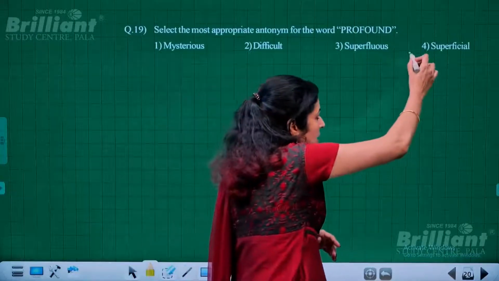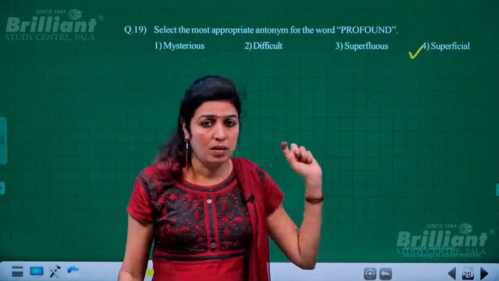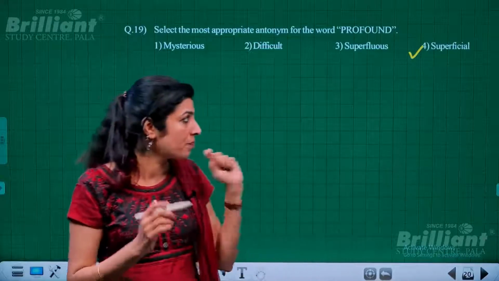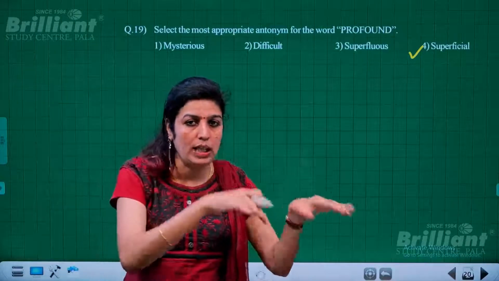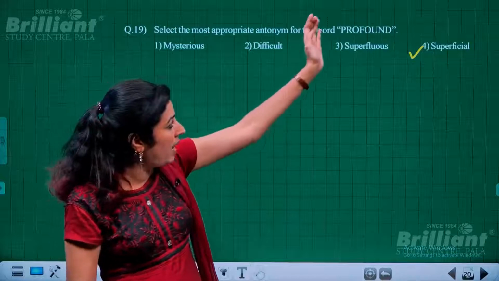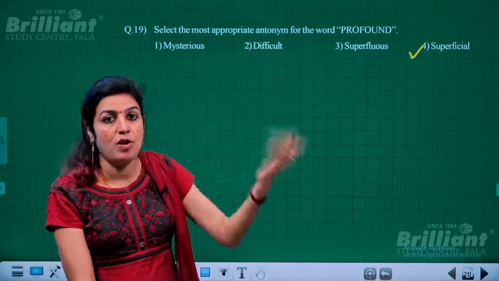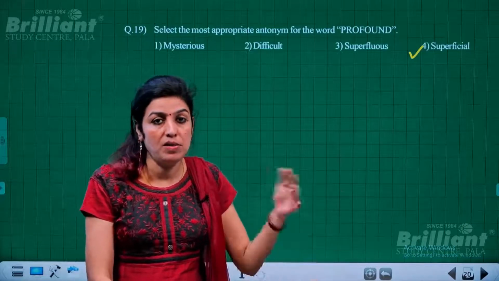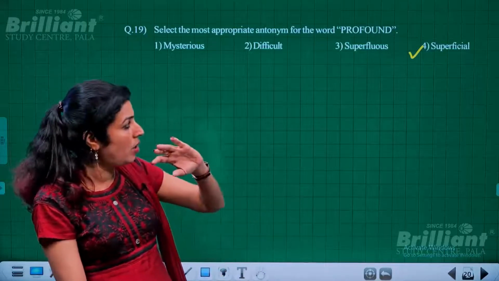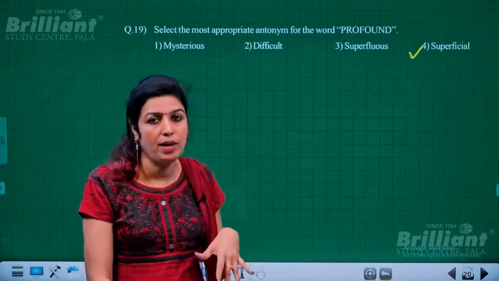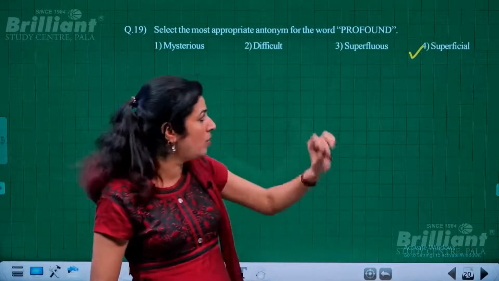Superficial means something just on the surface level. Last time also, I guess you came across this word superficial, which means something we get on the surface level, not going deep into something. But what we have in profound is something deep. Like profound grief means deep sorrow, there is intensity. Something on the surface level, not intense, is the antonym. So superficial is the exact antonym for the word profound.